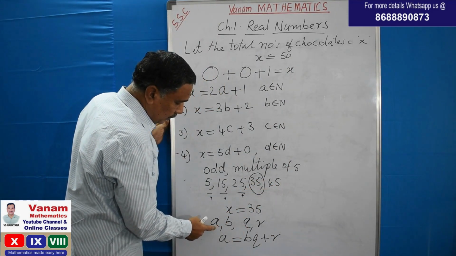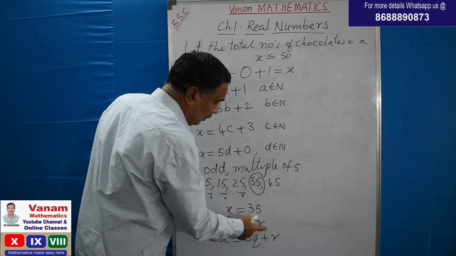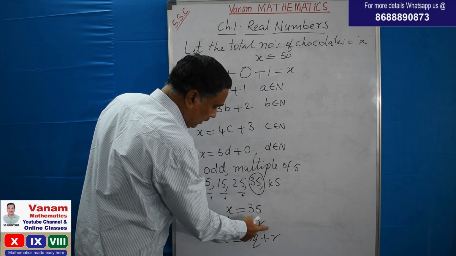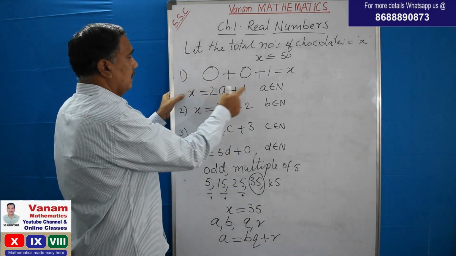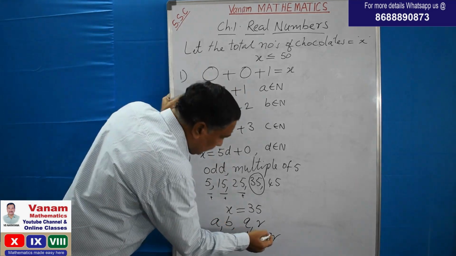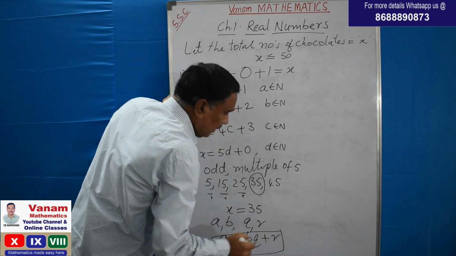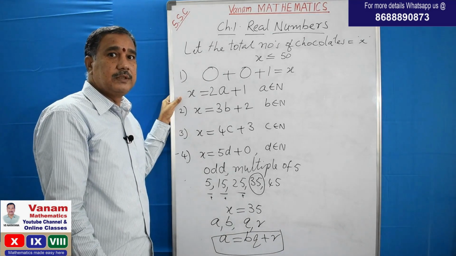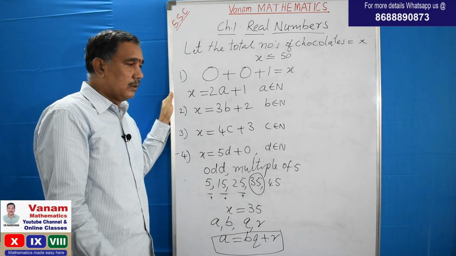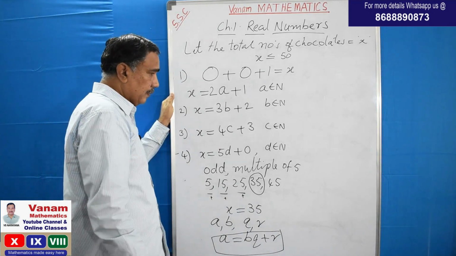So the general application of the above situation is this. If you observe carefully, this is nothing but the division algorithm. In primary classes also you learned about the division algorithm.